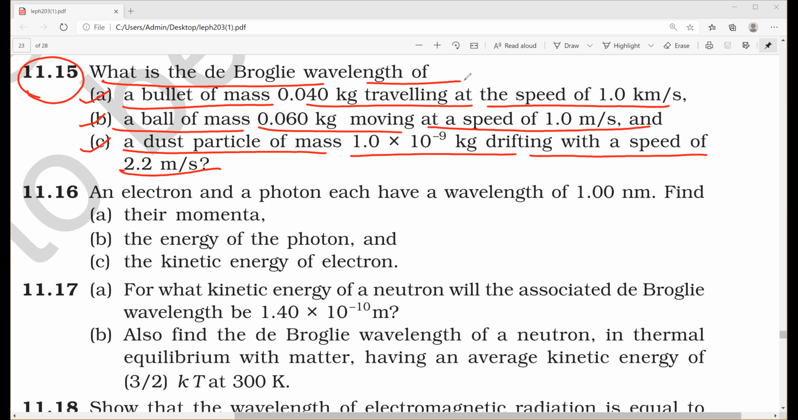So let us see how to solve this 11.15. They have asked us to find all three, A, B and C. So here we shall solve 11.15. From the given question, let us first calculate the first one.